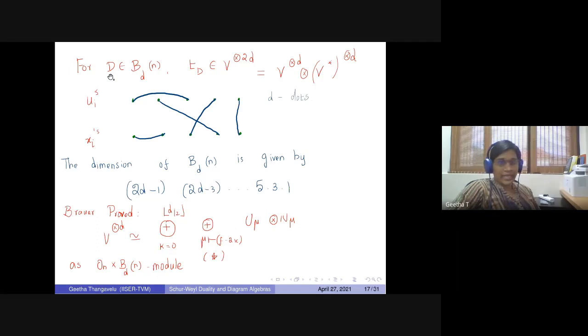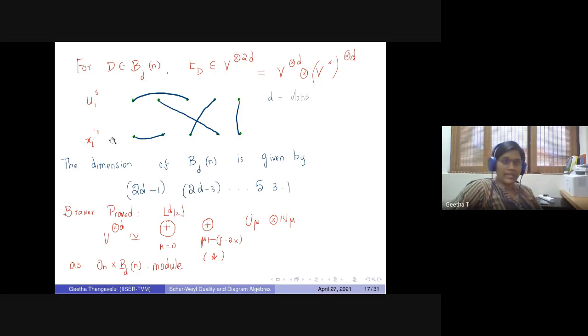So for any D in the Brouwer algebra, you have this TD, which is in the tensor space. This can be identified with the 2D tensors in this way: D dots on top and D dots on bottom. And he also gave a multiplication rule, which really comes from the multiplication rule of the endomorphism ring. So he tried to bring out the multiplication rule, which we can see diagrammatically there.